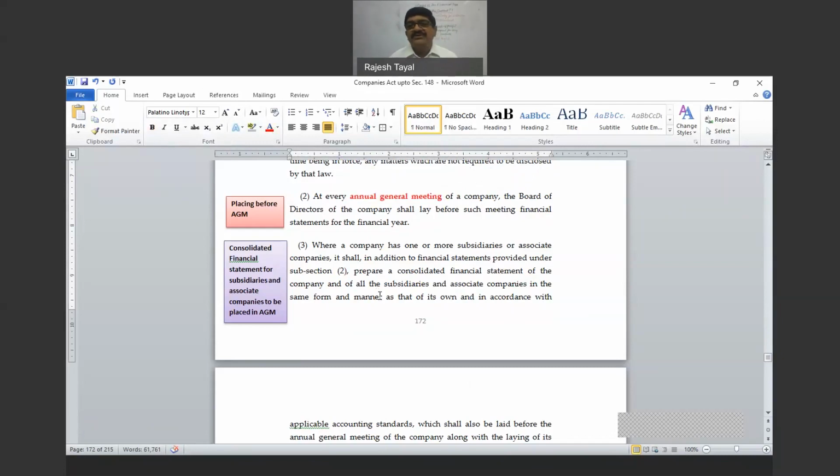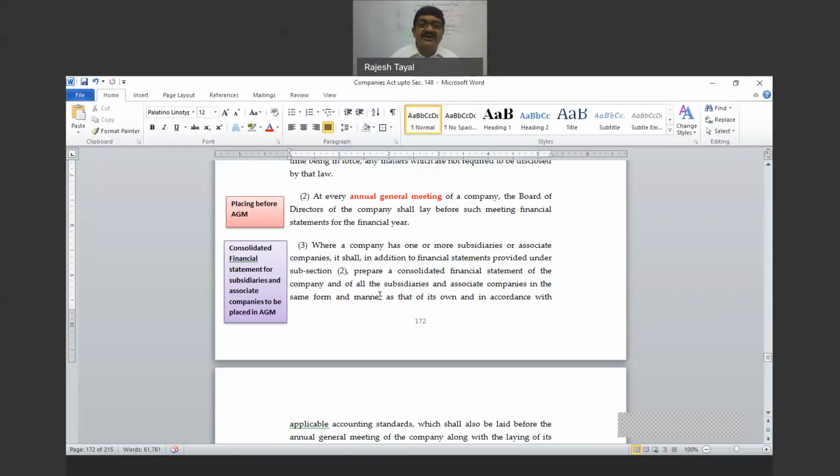When we discussed the annual general meeting, I explained why it is called annual general meeting. Because earlier in the previous law, there was no definition of financial statement. We used to call them annual accounts. So the term annual general meeting is directly related to annual accounts. The general meeting of the company where annual accounts are placed or required to be placed is called annual general meeting. So the same concept continues here also.